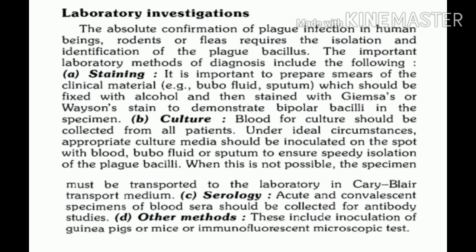So identification of antibodies will help in diagnosis of plague. In addition to this, an animal inoculation test can be done, where inoculation is done in guinea pigs or mice, or immunofluorescent microscopy can also be done.